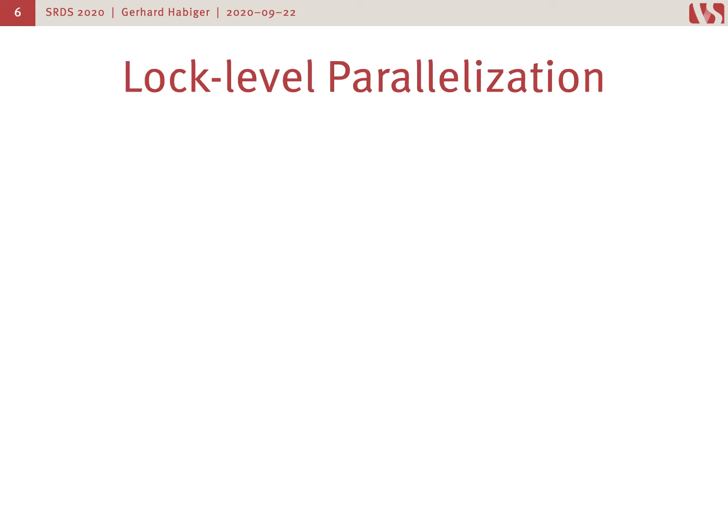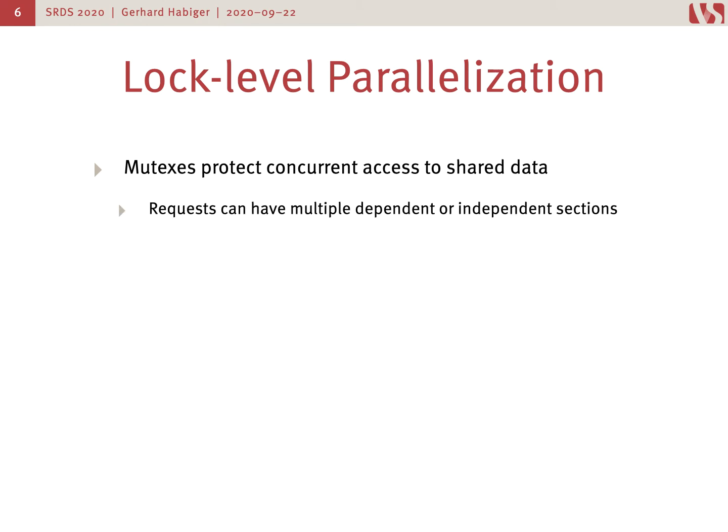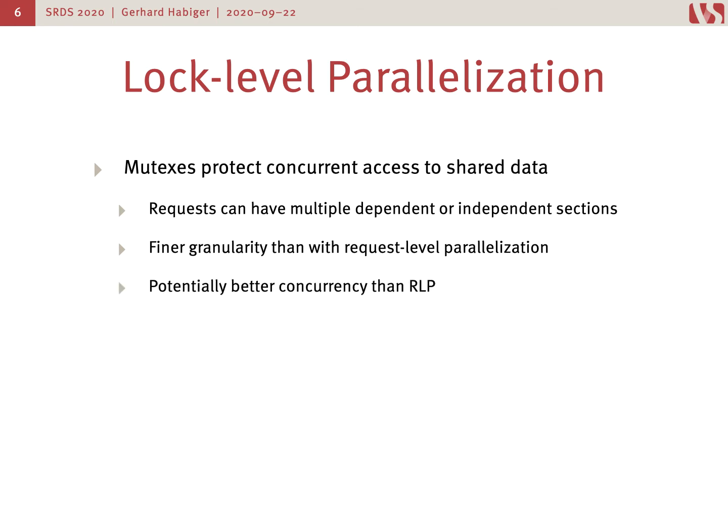In contrast to that, we have log-level parallelization approaches, meaning that mutexes protect the concurrent access to shared data. Thereby, requests can have multiple dependent or independent sections within one request, meaning that we have finer granularity than with request-level parallelization, where every request on its own has to be independent or dependent of other requests. Therefore, we can potentially achieve better concurrency with log-level parallelization than with RLP, because we have more sections that we can run in parallel. However, we sacrifice linearizability with this approach.